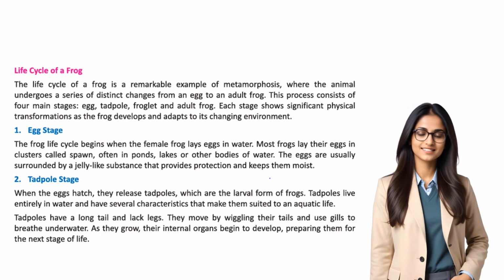2. Tadpole stage. When the eggs hatch, they release tadpoles, which are the larval form of frogs. Tadpoles live entirely in water and have several characteristics that make them suited to an aquatic life. Tadpoles have a long tail and lack legs. They move by wiggling their tails and use gills to breathe underwater. As they grow, their internal organs begin to develop, preparing them for the next stage of life.